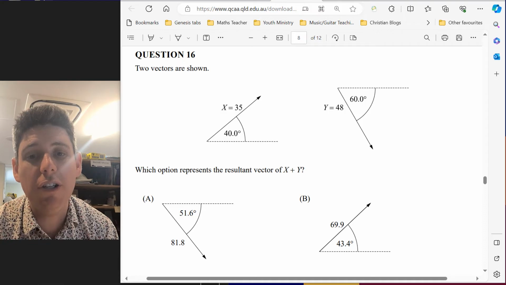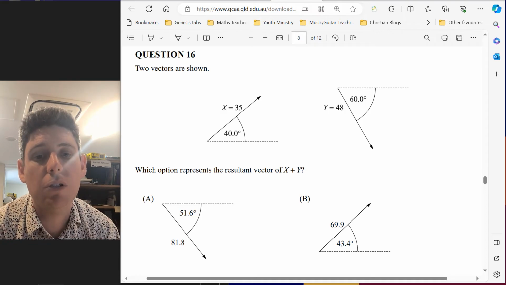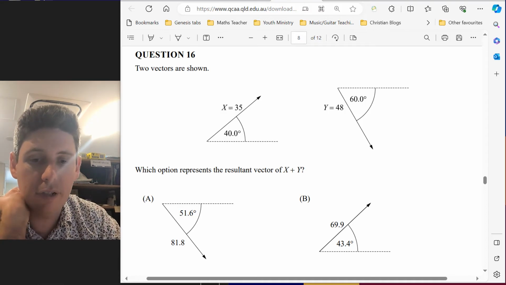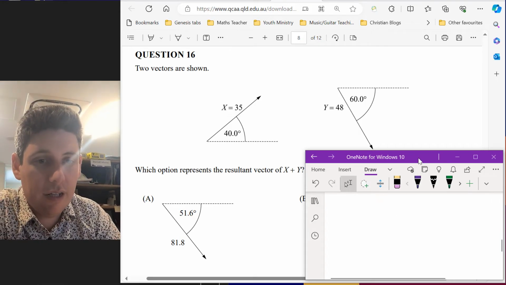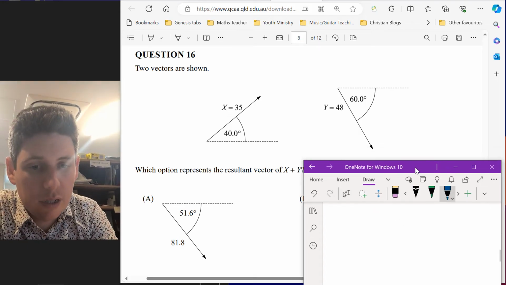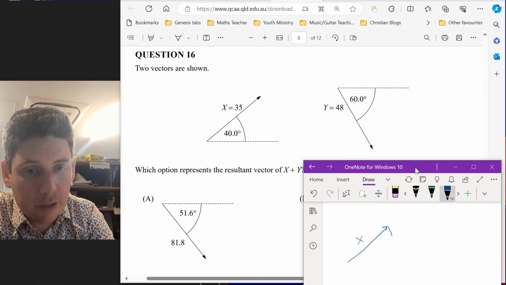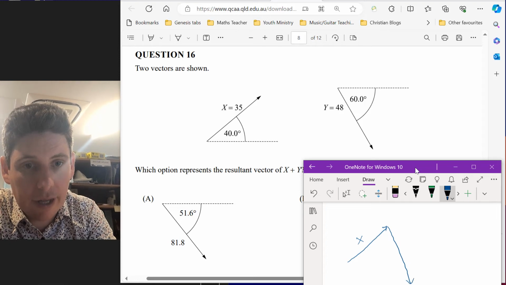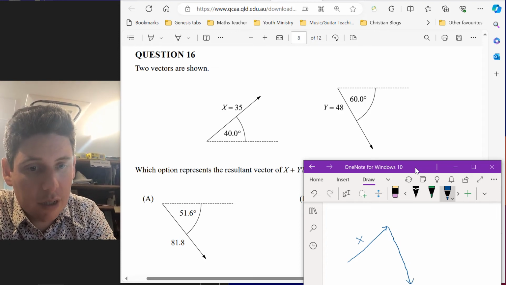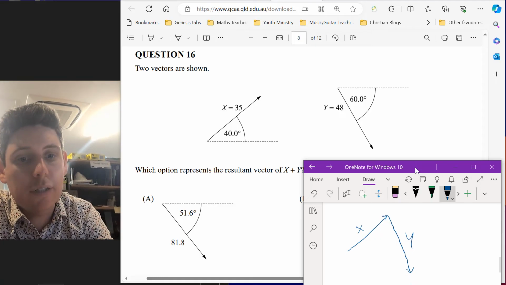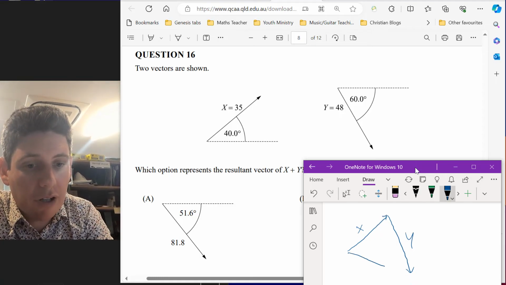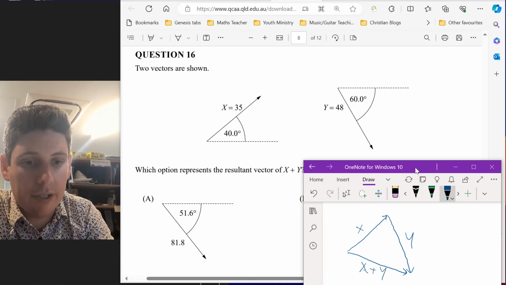All right, question 16. Two vectors are shown, x and y. We need to figure out what's the combination of these two vectors. So a great way to think about this, x plus y, is doing it visually. So we've got x, and then at the end of x, y is happening like that. Now x is slightly shorter than y, that's important. So now we've ended up with an arrow going in that direction. X plus y. It's important that wherever x finishes, that's where y begins. And this is the combination vector.